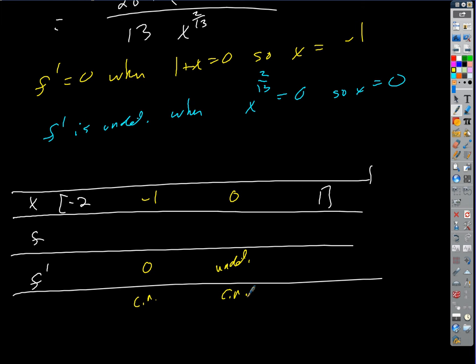It's nice. Not that that's such a big deal now, but when we get into the optimization stuff, we're going to go a lot further with the table. We're going to add another row to it, and we can do a ton with this table. We can put horizontal asymptotes on the table. We can put vertical asymptotes on the table. We can represent everything on this table. This table's awesome.